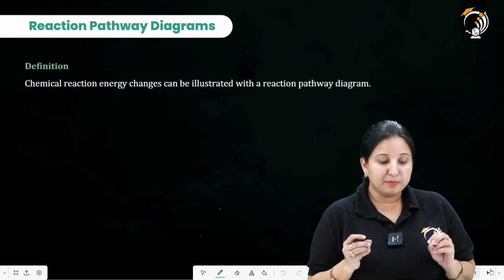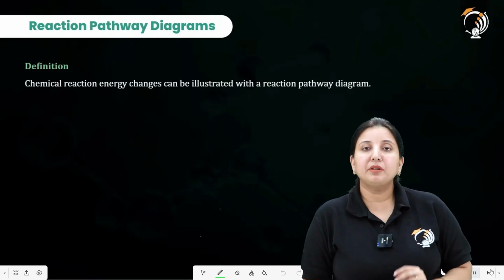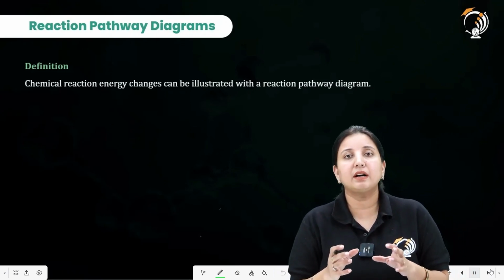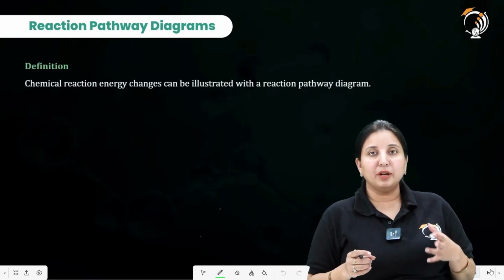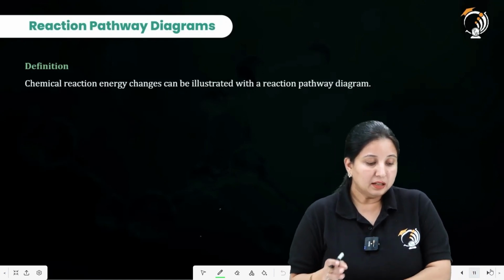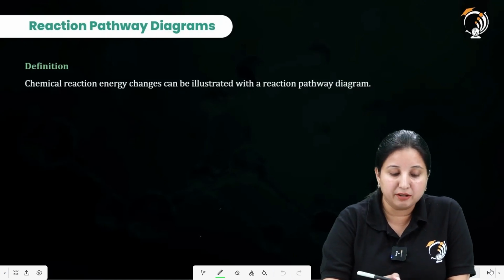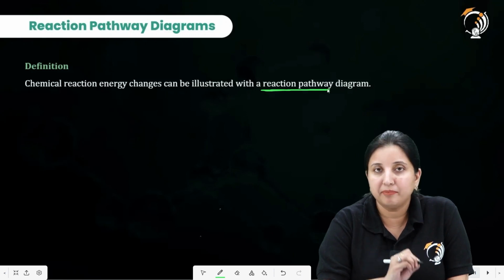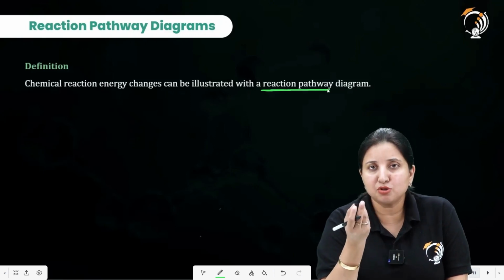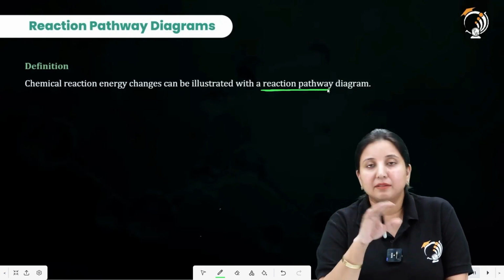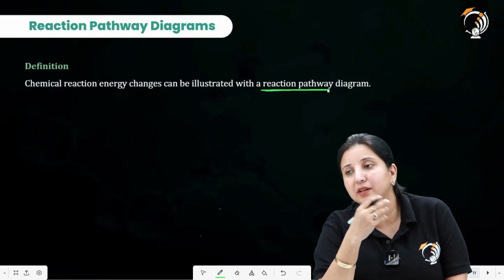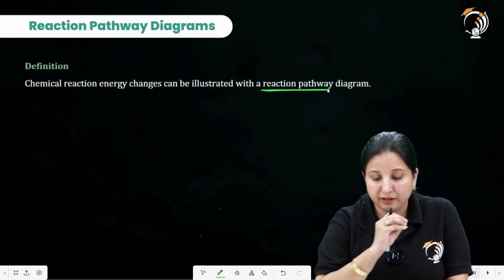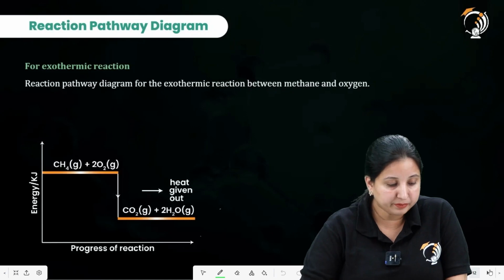Next comes the reaction pathway. Now when we are talking about the reaction pathway diagram, it is not a very complex thing. It is basically a graphical representation of a reaction taking place. The chemical reaction energy can be illustrated with the help of a reaction pathway diagram. We just show over here what pathway the reaction took and whether the reaction is exothermic or endothermic. All these things we study in reaction pathway diagrams.